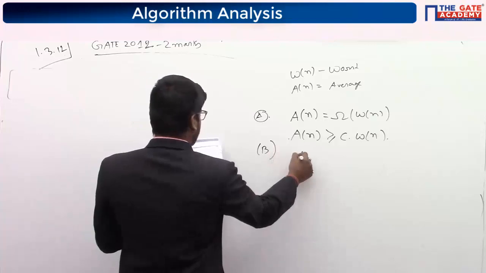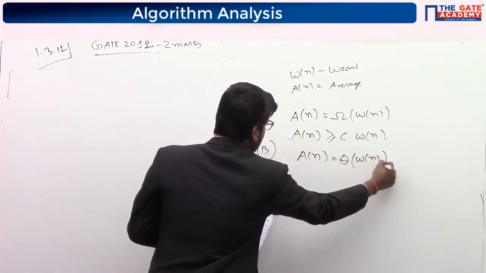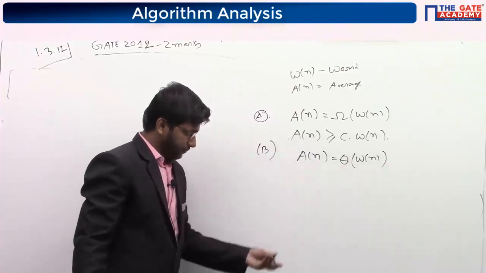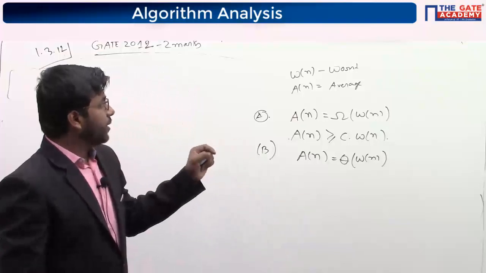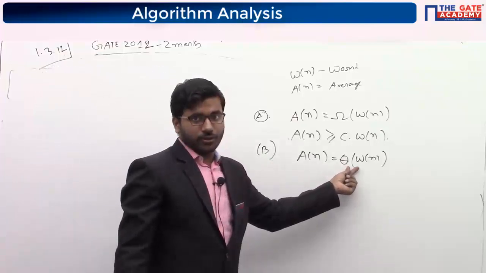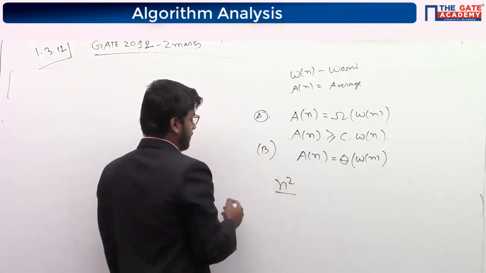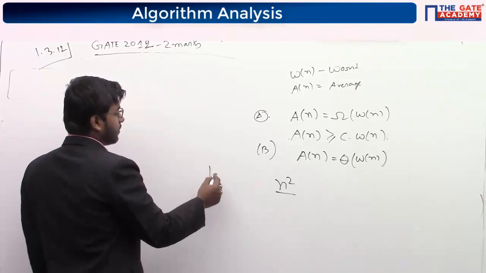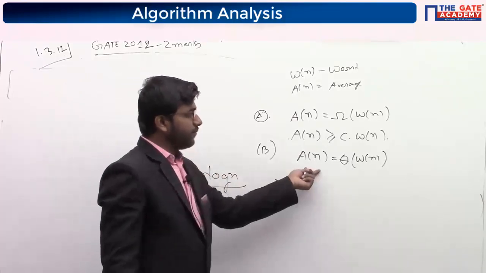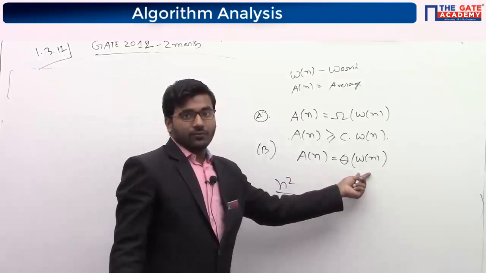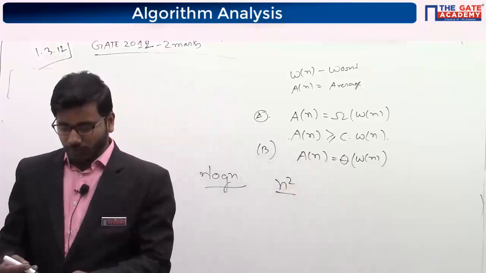Now B, An is theta of Wn, meaning the average case will always be equal to the worst case of that input. But for some programs the worst case is n squared and the average case is n log n. So it need not be the same. It is not necessary that the average case will always equal the worst case.